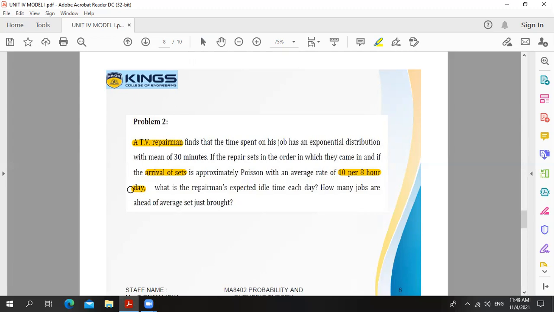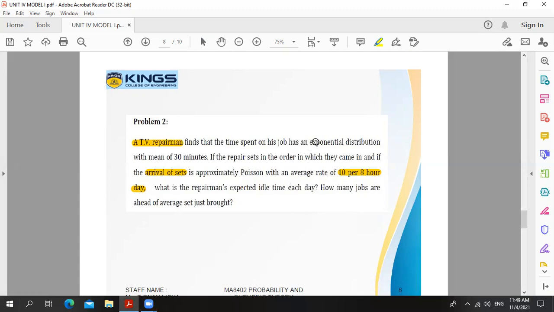That's why the problem mentions 10 per 8-hour day. So 10 sets are coming for service in an entire 8-hour day. So here we are getting the value for lambda.